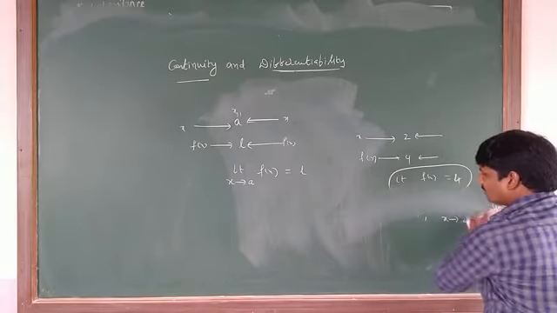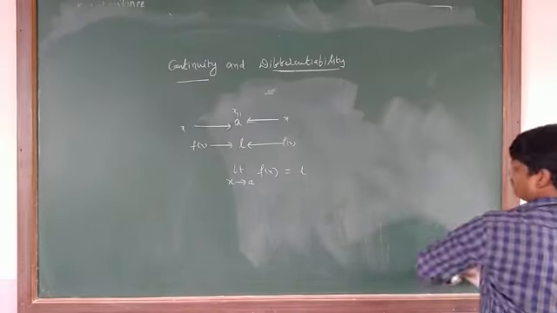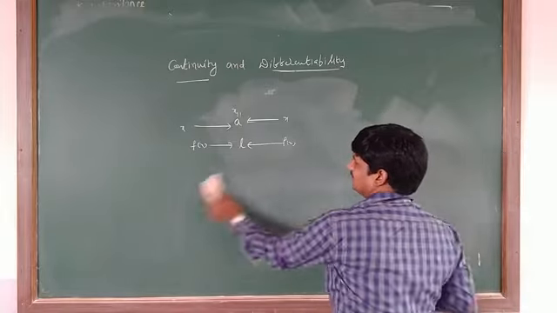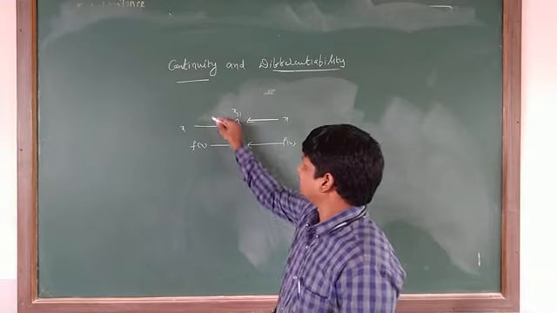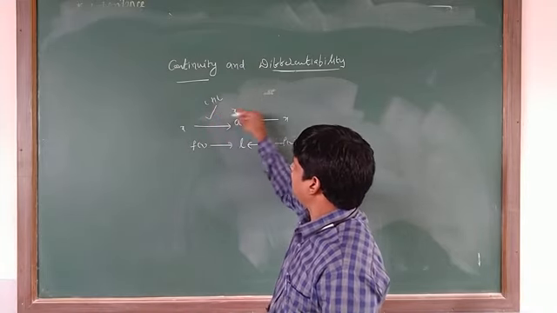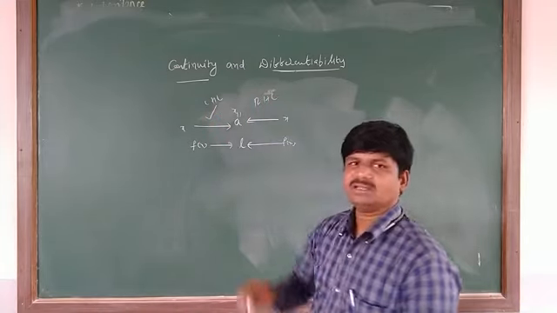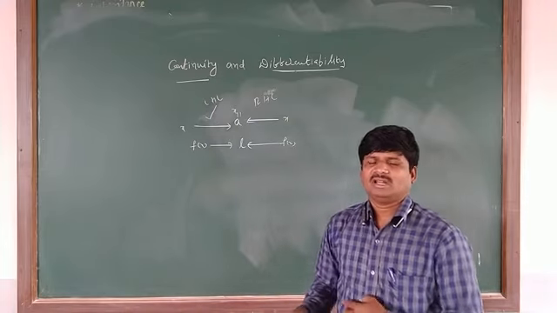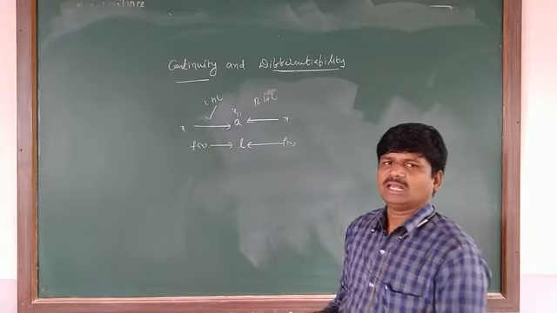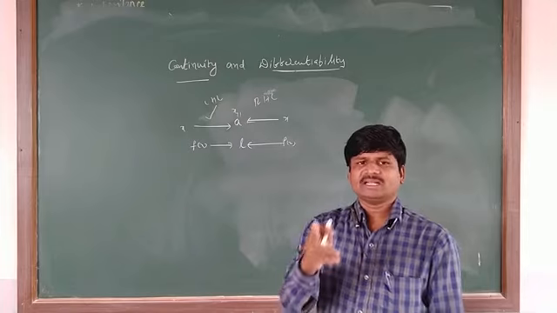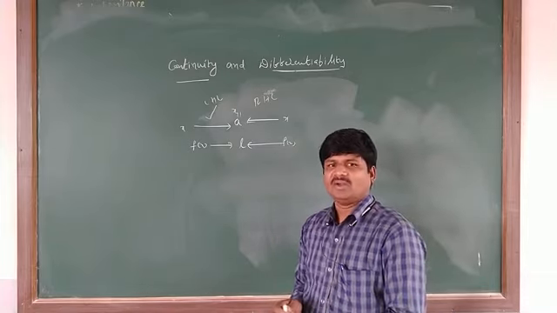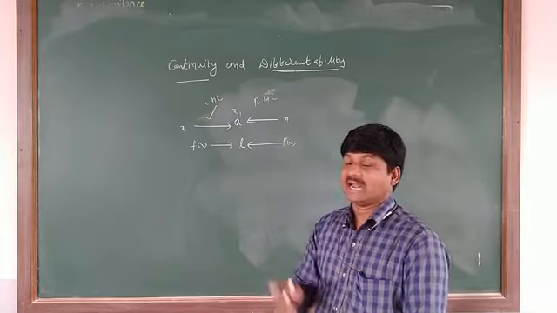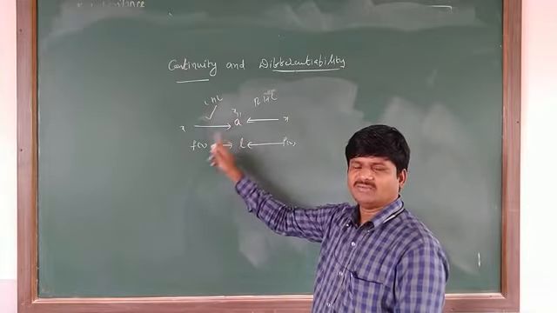Okay. So generally how can you define it? Limit existing at A means the left limit (LHL) and the right limit (RHL) are both equal. Whenever the left limit and right limit are equal, the limit exists at that particular value A of the function f of x.